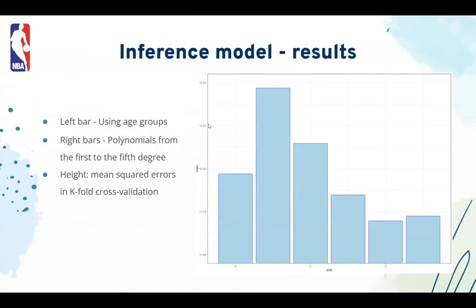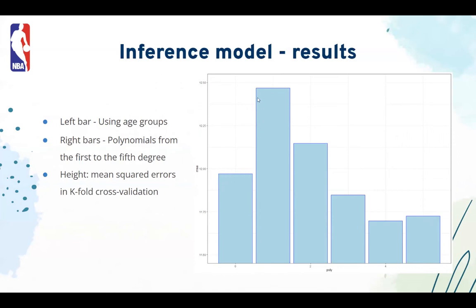So here are results from the cross-validation. We used k-fold cross-validation with k equals 10. This is to say that we split the data into 10 parts, and for 10 times, each time we leave one part out as the test data set, and then we see how the model trained on the other 9 does, and what is the mean square error for the test set. The one on the left is when we use age groups, and as you can see, it's way lower.